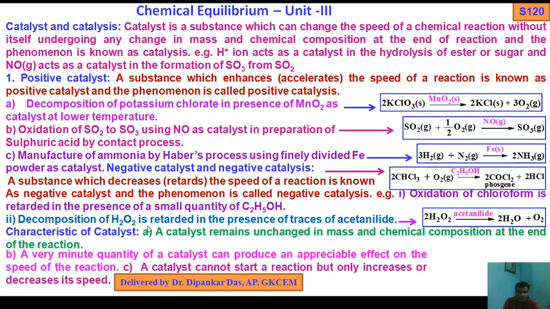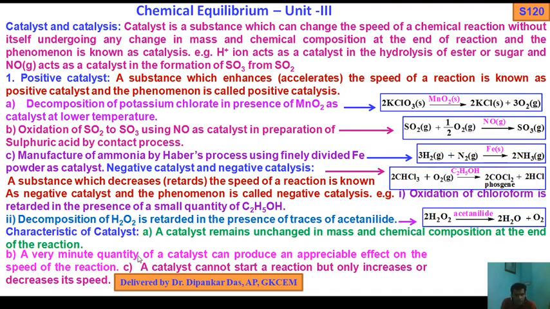Similarly, decomposition of hydrogen peroxide is retarded in the presence of a trace amount of acetanilide: 2H2O2 liquid, over arrow acetanilide as a catalyst, 2H2O liquid plus O2 gas. So this is also an example of a negative catalyst; acetanilide retards the speed of the reaction. Now characteristics of catalyst: a catalyst remains unchanged in mass and chemical composition at the end of reaction.